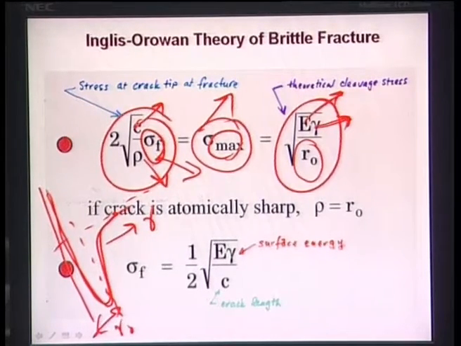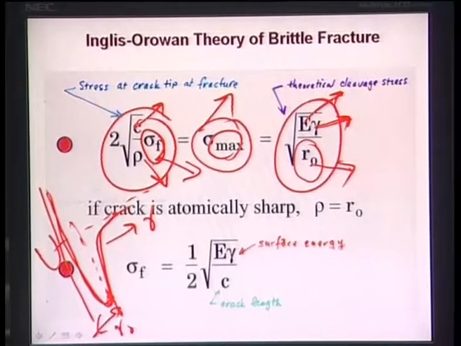Gamma is the surface energy of the material, and R naught comes from the interatomic energy potential, that is, the interatomic potential energy U if you plot it as a function of R. Now this R value, where U is at its minimum, that is the lowest interatomic potential energy, and that corresponding R value is called R naught.